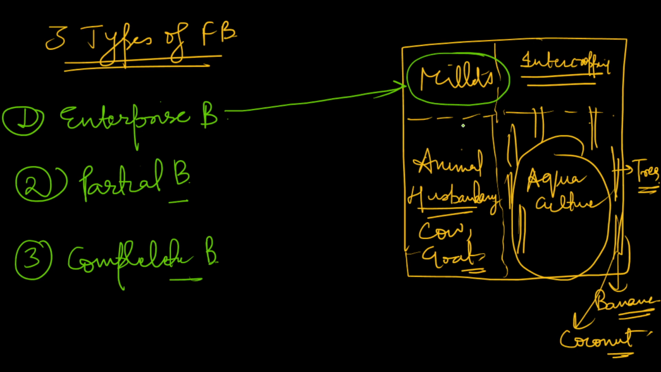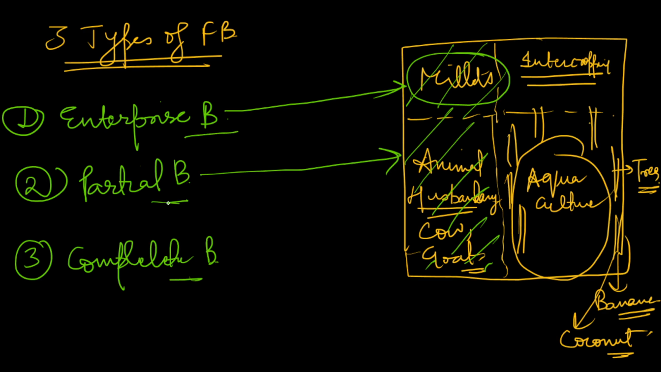And now suppose this is our complete farm, and we are going to take into account millets and animal husbandry in our budgeting. So that would be partial budgeting. Although we have a complete farm, we are not taking all the enterprises, but some of the enterprises are taken. Okay, so that would be known as partial budgeting. So I hope you understand what enterprise budgeting is and what partial budgeting is.